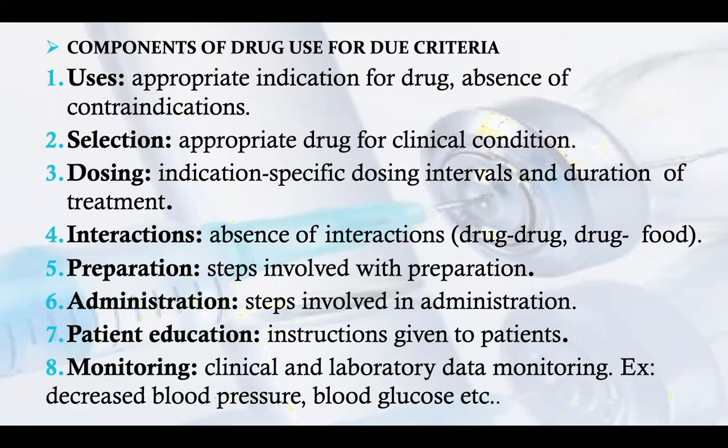Interactions: absence of drug-drug and drug-food interactions must be analyzed. Preparation: steps involved in preparation. Administration: steps involved in administration have to be followed. Patient education: instructions given to the patient. Then monitoring of clinical and laboratory data, for example decreased blood pressure with some drugs, or glucose level, has to be monitored during the process.